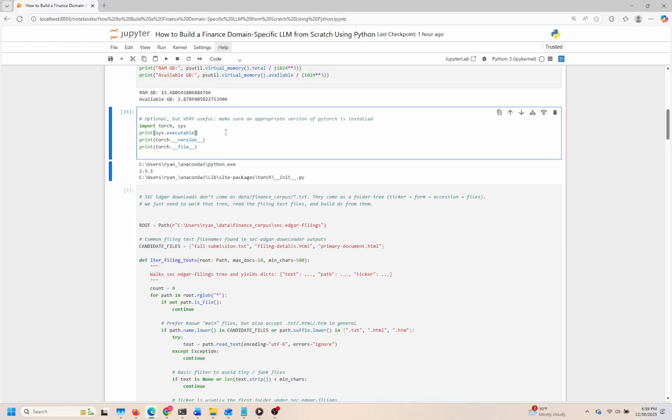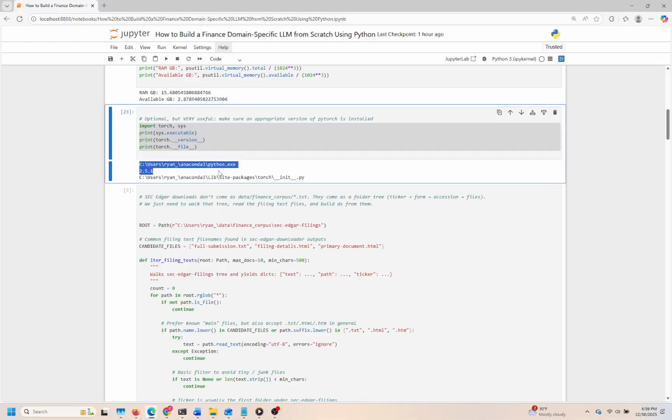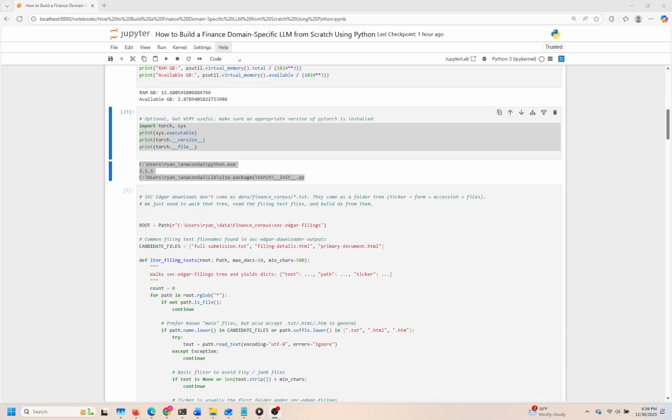By printing the executable path, we can confirm the Python environment that's currently running, which is particularly important if you're using multiple versions of Python. It helps ensure that we're using the intended one. Next, we print the version of PyTorch being used, providing clarity on whether it meets the requirements of our project. This is particularly critical because different versions of libraries can introduce breaking changes or deprecate certain functions, which might lead to unexpected behaviors. The third print statement reveals the file location of the PyTorch library itself.